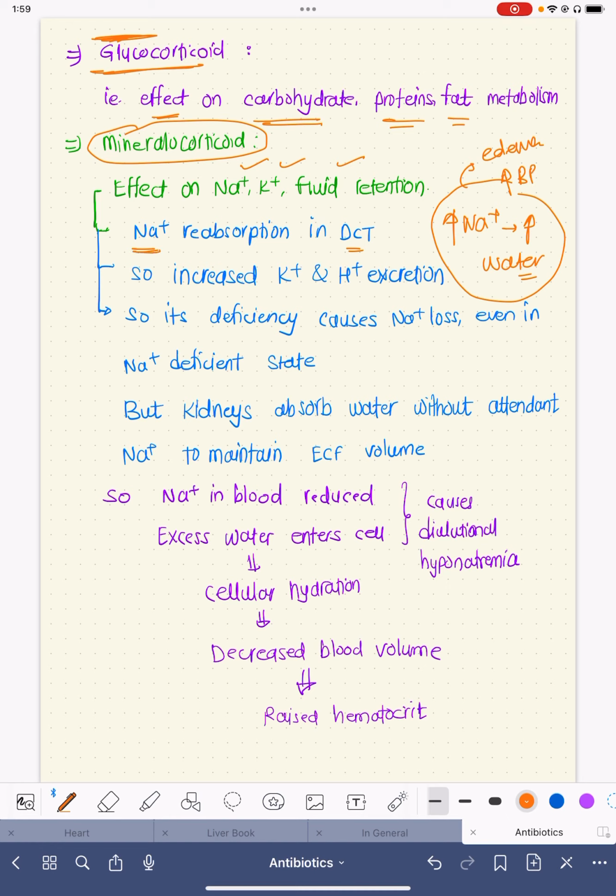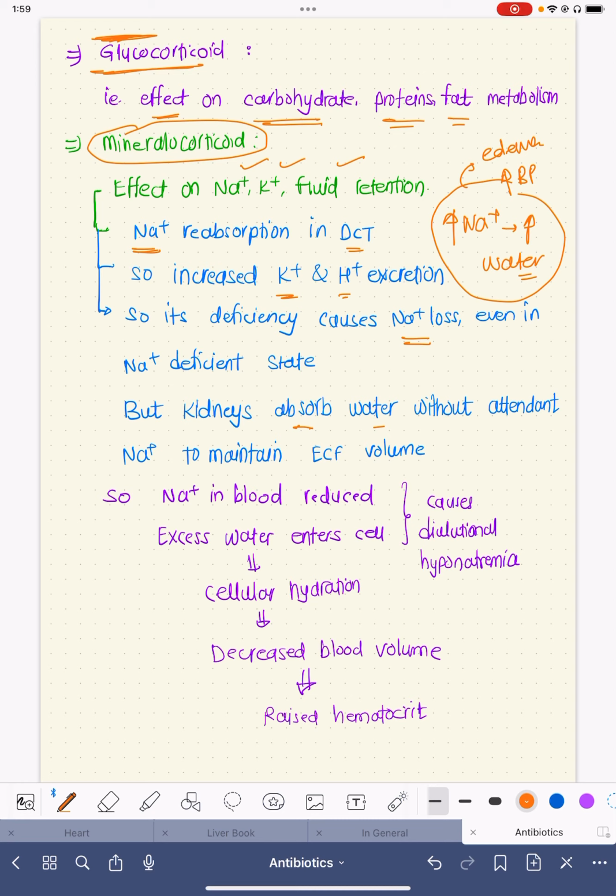Because of sodium reabsorption, there will be increased potassium and hydrogen excretion. That is the reason why deficiency of this steroid causes sodium loss, even if there is a sodium deficiency state in the body. The kidneys absorb water without attendant sodium to maintain the extracellular fluid volume.